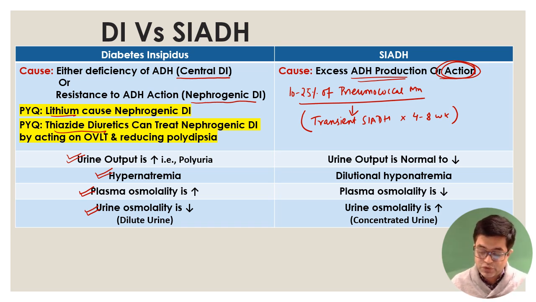Now, urine output in these patients will be normal to decreased. There will be dilutional hyponatremia happening because free water loss cannot happen from the kidneys, so water will dilute the sodium. Plasma osmolality in these patients will be reduced and urine osmolality will be increased, leading to concentrated urine being produced. So this is something that you have already done. Just a quick recap of what you have done in these two topics.